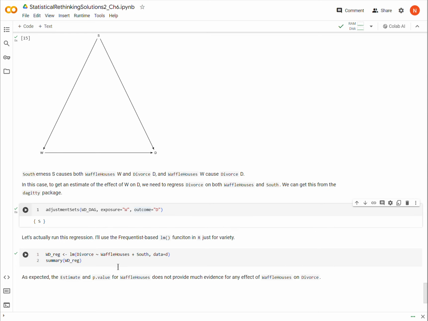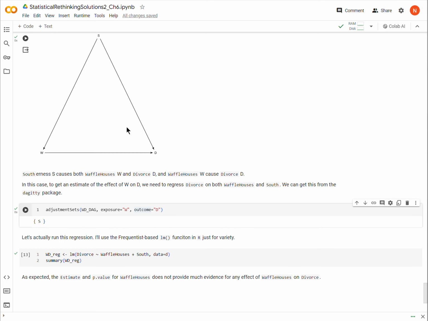But just to push forward a little bit, we would actually want to test the feasibility of our DAG from our data and other tests as well. And so I'm actually going to run the regression that is implied here. I'm going to regress D on W and S, on Waffle Houses and southernness or south.